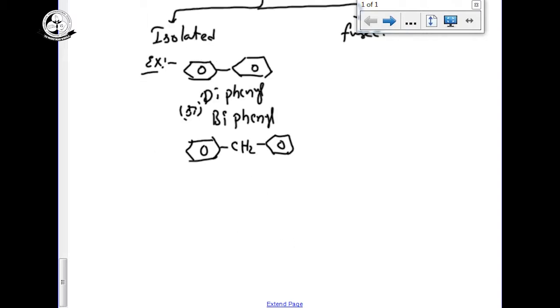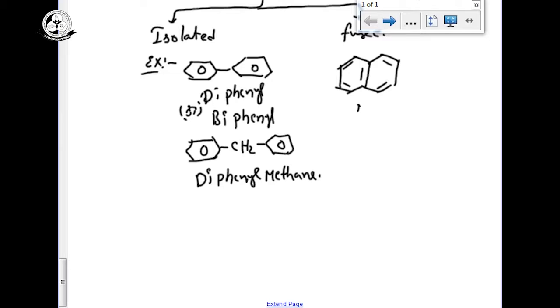The name of this compound is diphenyl methane. The two rings are joined by a single carbon, that is called isolated compounds. If the two rings are joined by two carbons, that is called fused compounds. Fused compounds are very important. Its name is called naphthalene.